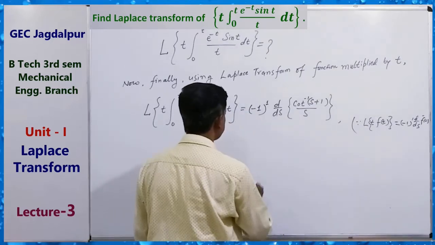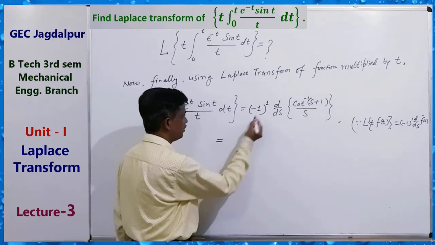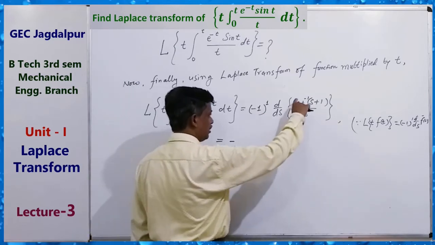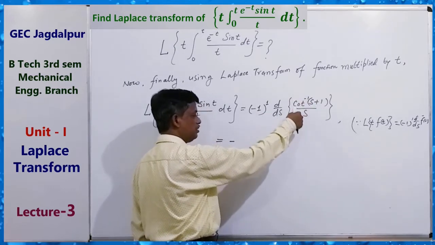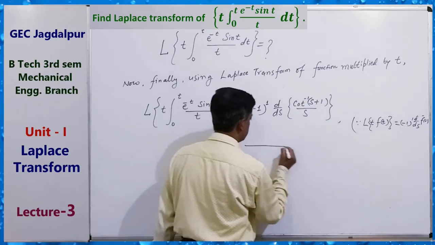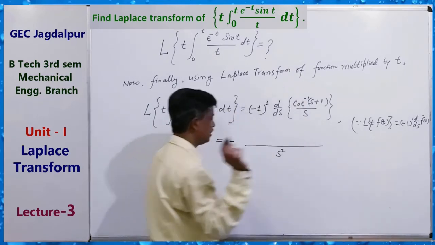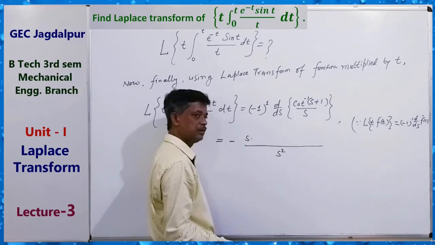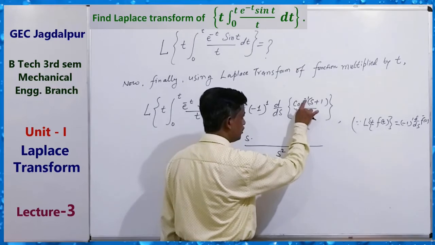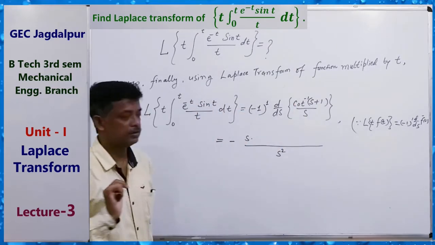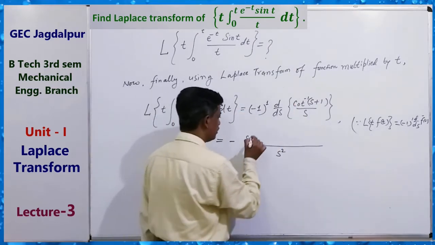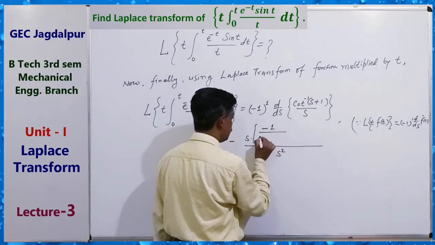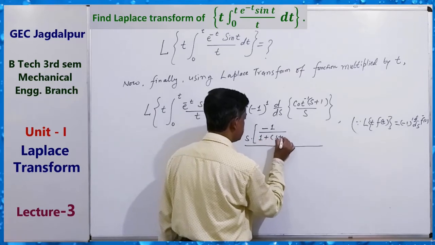Differentiate it. Minus 1, minus sign. Quotient rule: denominator squared into differentiation of numerator, that is minus 1 upon 1 plus x square, that is 1 plus s plus 1 square,